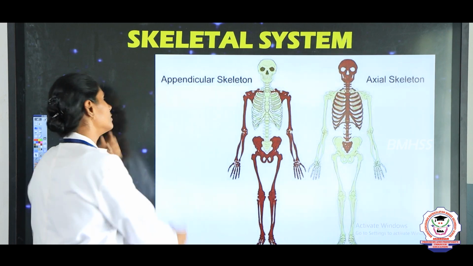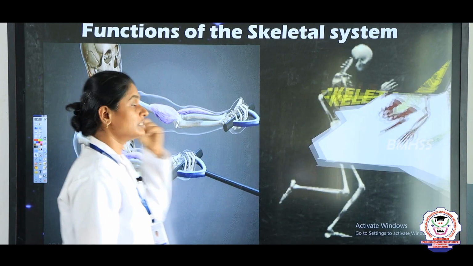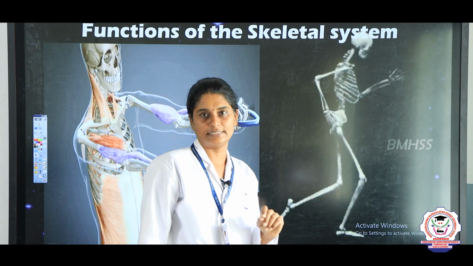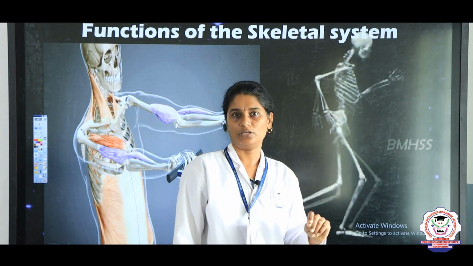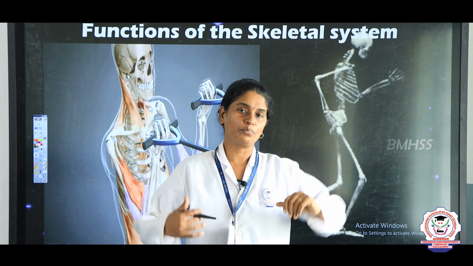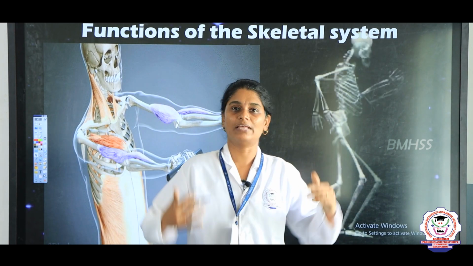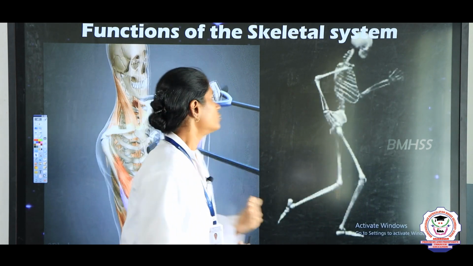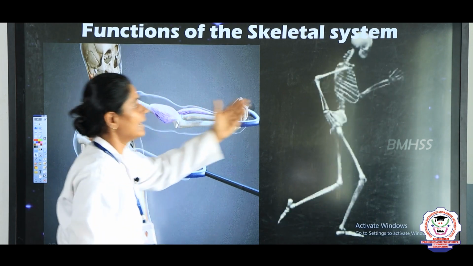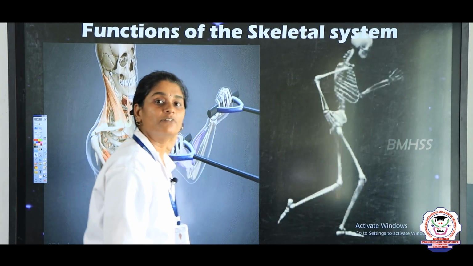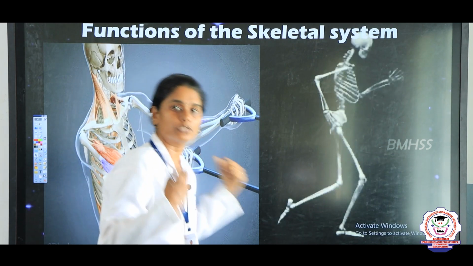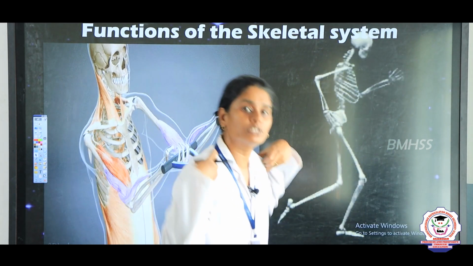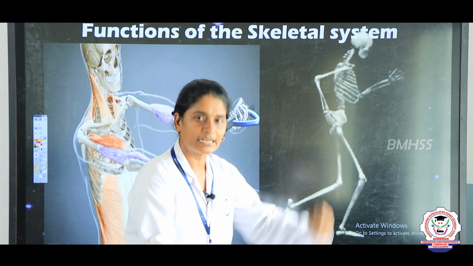Now before that we are going to see the functions of the skeletal system. Why is the skeletal system very important for our body? You should know that, right. Without the bones there will not be any shape, right. So the bones help our body to give shape and support. Without the bones our muscles will not have support to do any kind of activities, right.